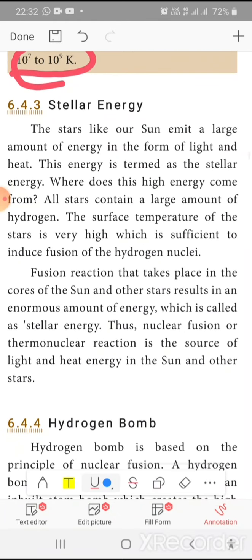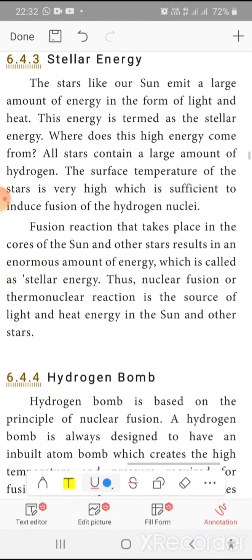The stars like our sun emit a large amount of energy in the form of light and heat. This energy is termed stellar energy. This is your 2-mark question. The stars like our sun emit a large amount of energy in the form of light and heat. This energy is termed stellar energy. Where does this energy come from?